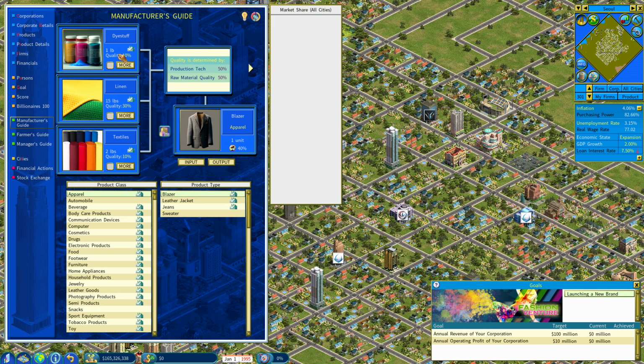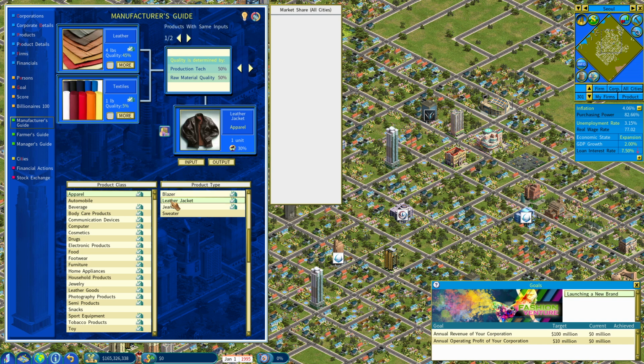Okay, and then in terms of how the materials impact, it looks like linen is really making the most impact in the blazer. Leather really matters here.